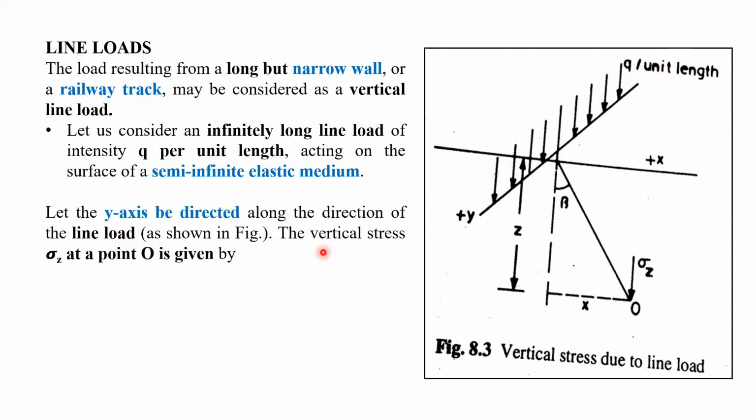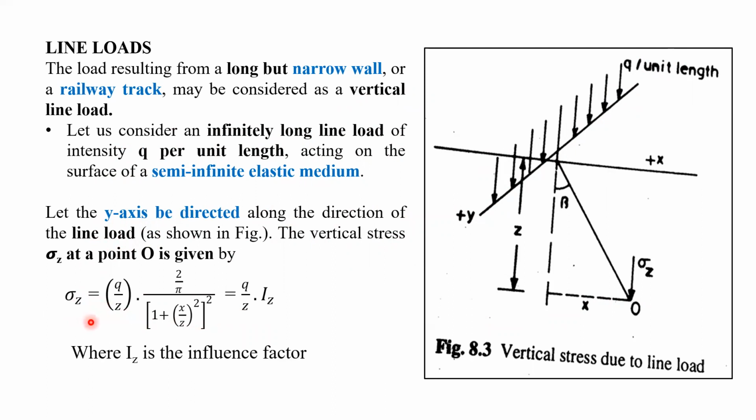The vertical stress sigma Z at point O we can calculate using this formula: Q by Z into 2 by pi divided by (1 plus (x by Z) whole squared) whole to the power 2. Q is the line load per unit length, Z is the depth, x is the distance, and you want to find out the vertical stress at this point.